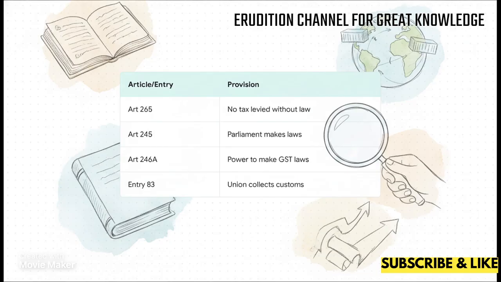Okay, take a mental screenshot of this. Entry 83 of List 1 of the Seventh Schedule of the Constitution is the absolutely crucial backing that empowers the Union government to levy import and export duties. Whenever you write an exam answer about a customs charge, referencing Entry 83, alongside Article 265, which says no tax can be levied without the authority of law, will instantly elevate your response. It shows the examiner you know exactly where the power comes from.